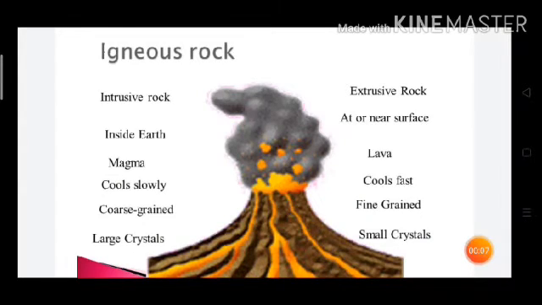Intrusive igneous rocks are formed inside the earth when magma cools very slowly, and as a result these rocks are coarse grained and form large crystals, whereas extrusive igneous rocks are formed when magma erupts and lava cools fast on reaching the earth's surface. As a result, these rocks are fine-grained and form small crystals.